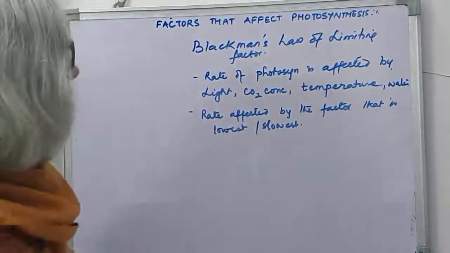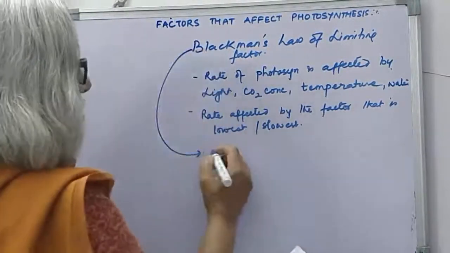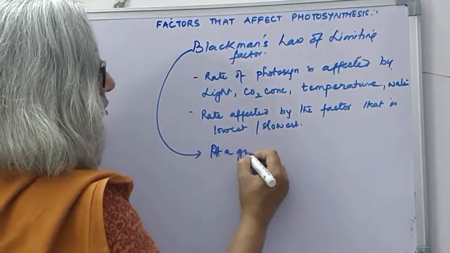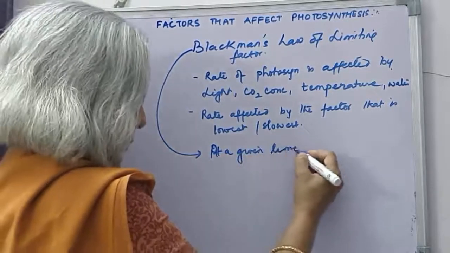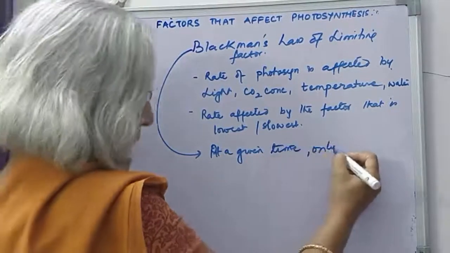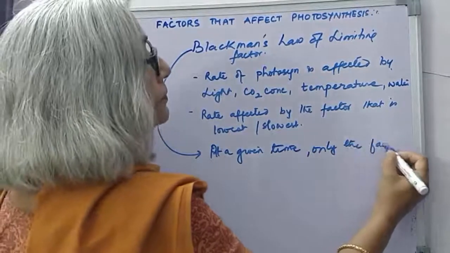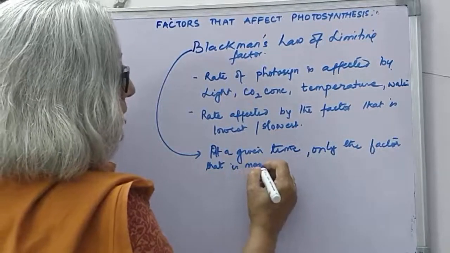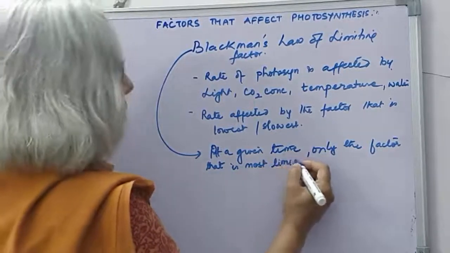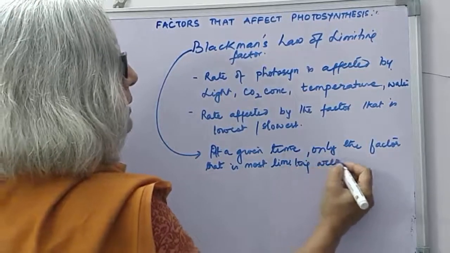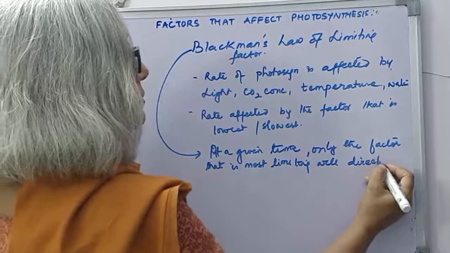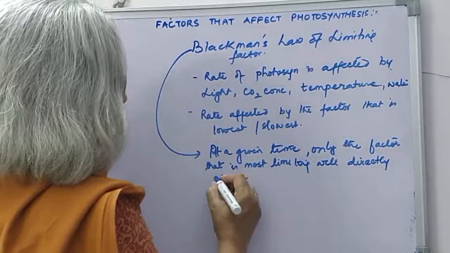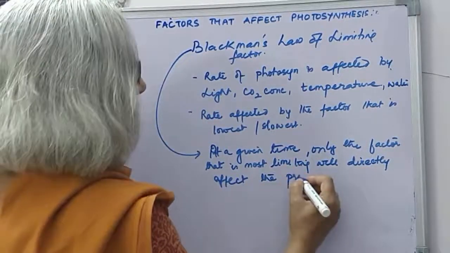We can say Blackman's law says that at a given time, only the factor that is most limiting will directly affect the process.